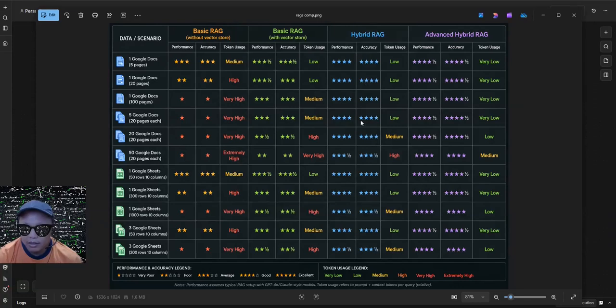This is the one I built, so it can handle this properly with low token usage and high accuracy. The speed also is better, and very little hallucination as compared to this. They can have hallucination for multiple documents or a bigger database. So we have a low token usage and better performance, high accuracy answers.